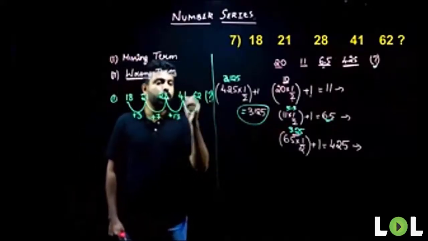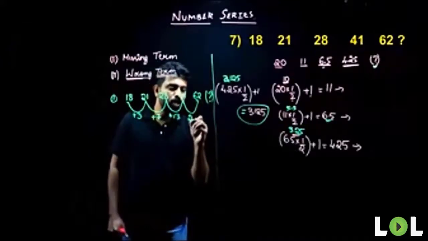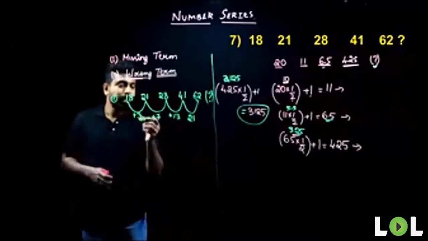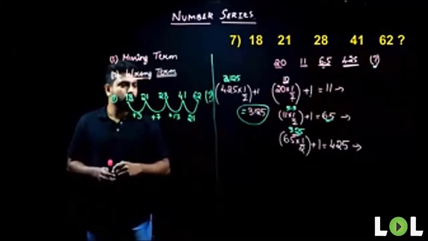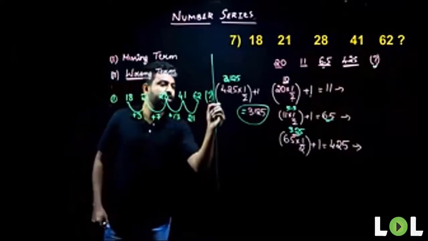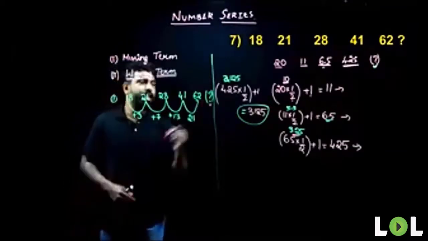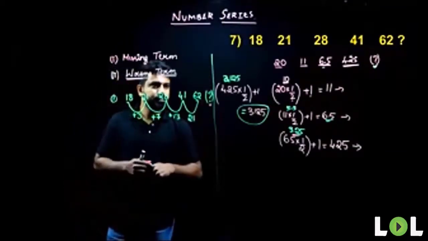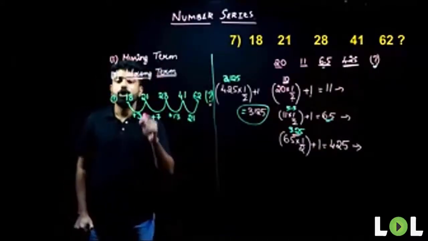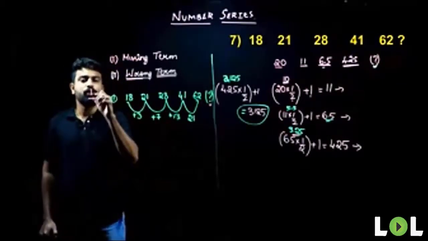41 to 62. What will be my difference here? The difference here will be 21. But then look at these differences here. Have we got any logic out of this? Can we tell the next term based on these terms? No, you're not finding any particular logic in this. Don't worry, people. When you get such cases, you consider this as your first series.